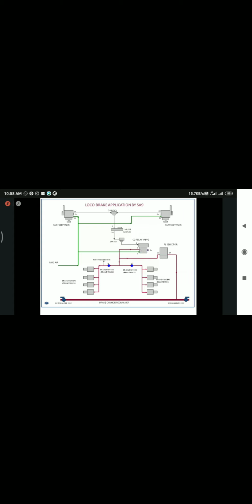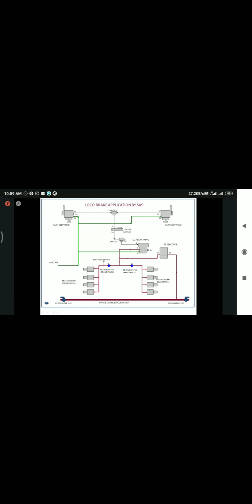In the formation, brakes will be applied by the distributor valve. Similarly, in our loco also, the loco brake should come whenever the formation brakes are applied. That happens by one convection brake system with the help of the C3 distributor valve of the loco. So the pilot air pressure coming from the convection brake system will always come to this end.